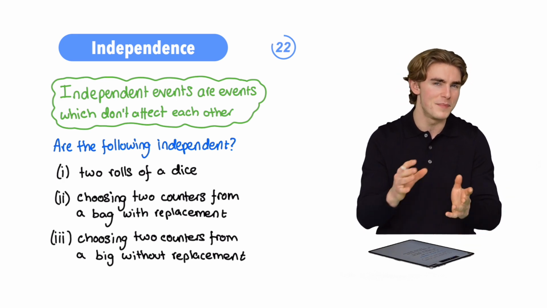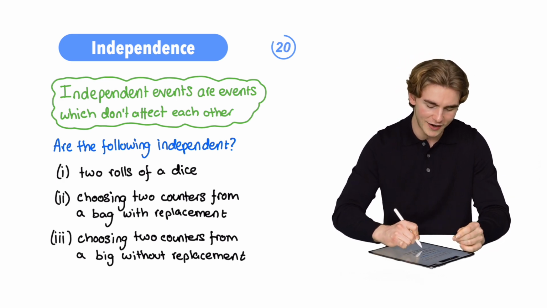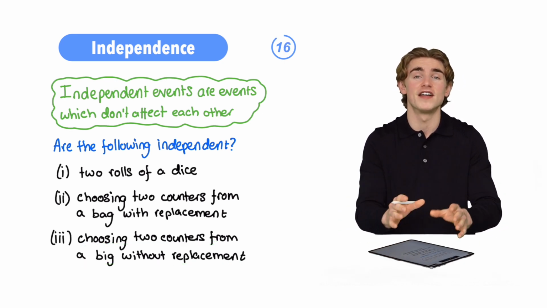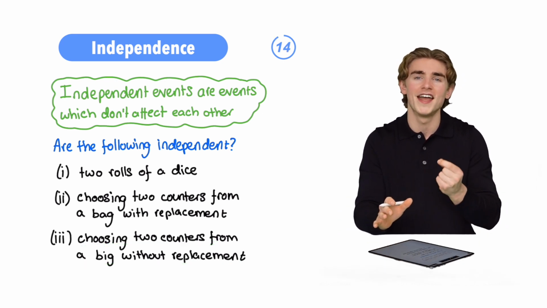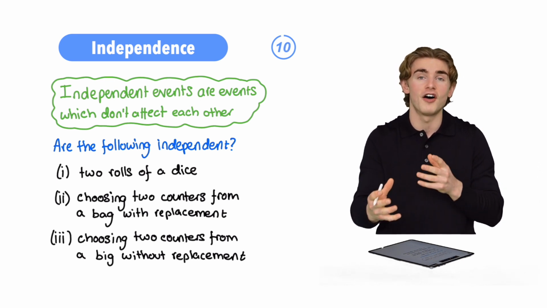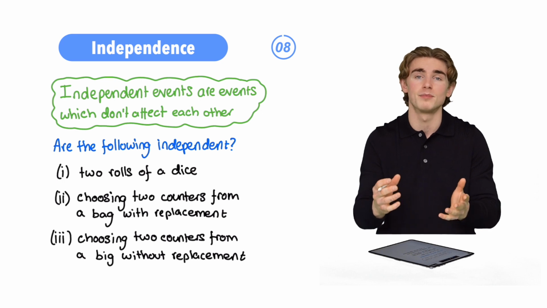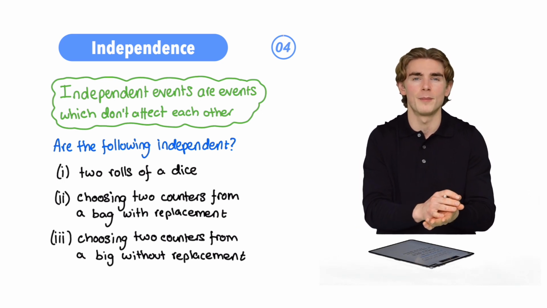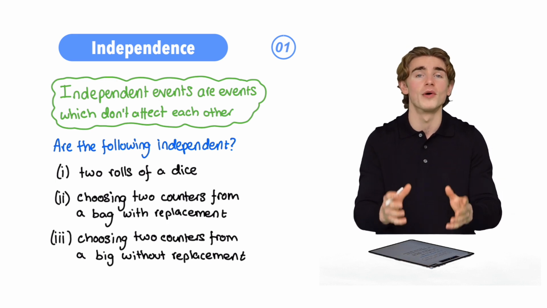Finally, this one might be a bit obvious given what I've just said, but we have choosing two counters from a bag without replacement. In this case, guys, the events would not be independent. Why? That's because the first counter we choose is going to affect the likelihood of the different options in the second event, because after we've taken that first counter out, there's going to be a different number of counters in the bag, so the probabilities are going to change.